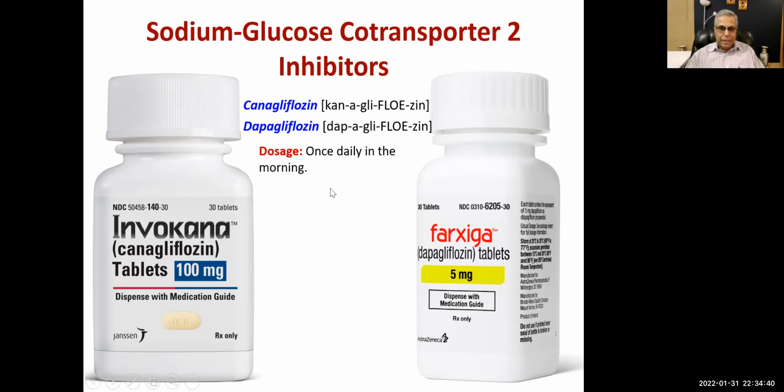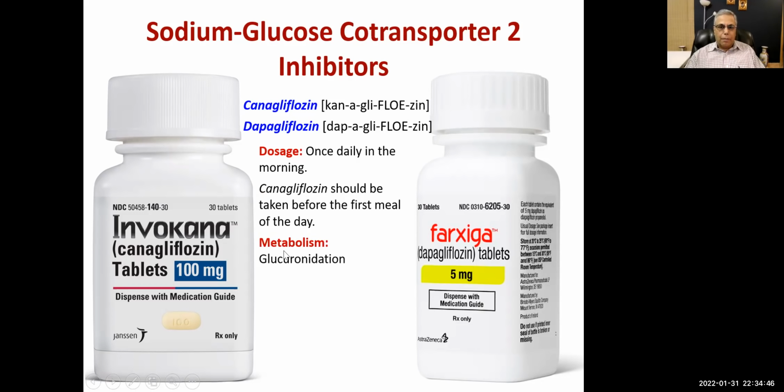Dosage is once daily in the morning. Canagliflozin should be taken before the first meal of the day. Metabolism is by glucuronidation, which makes it soluble, and it will be excreted by the kidneys. Excretion: canagliflozin is mainly excreted via feces.